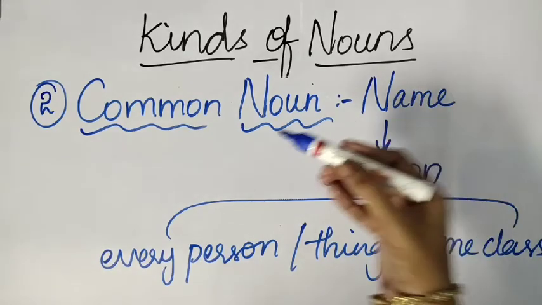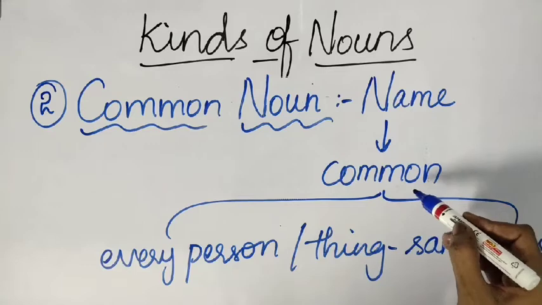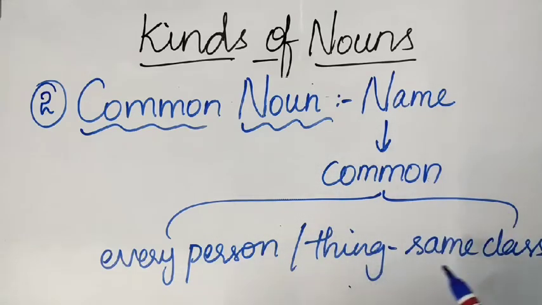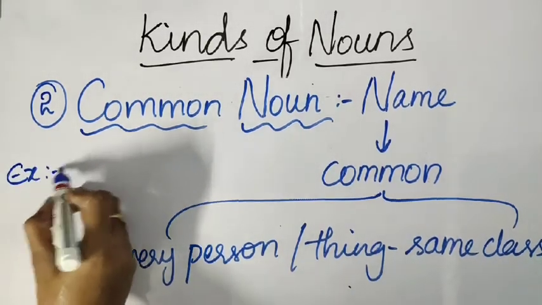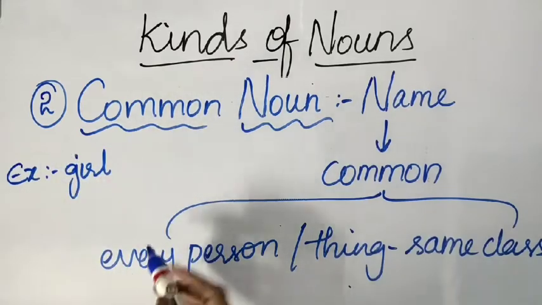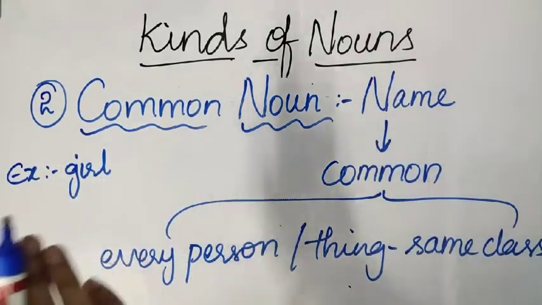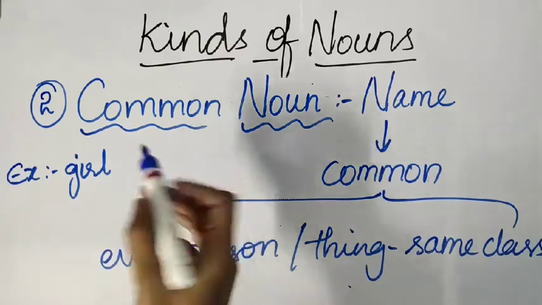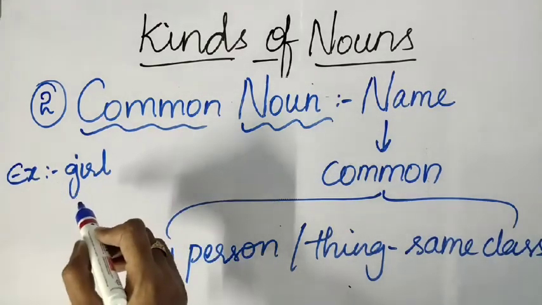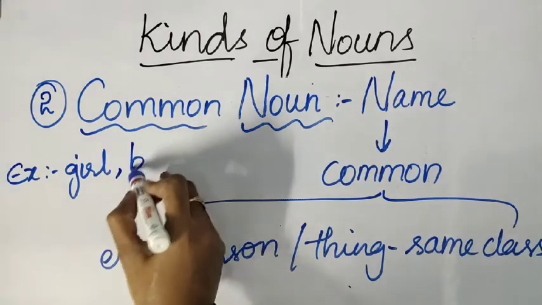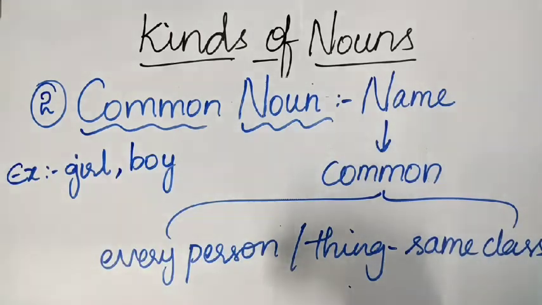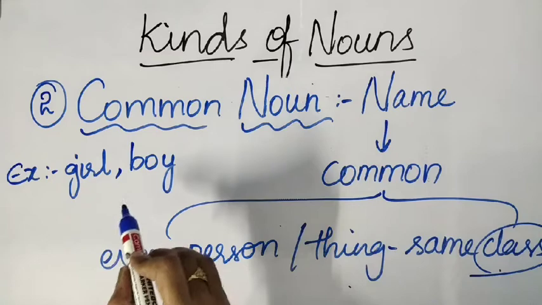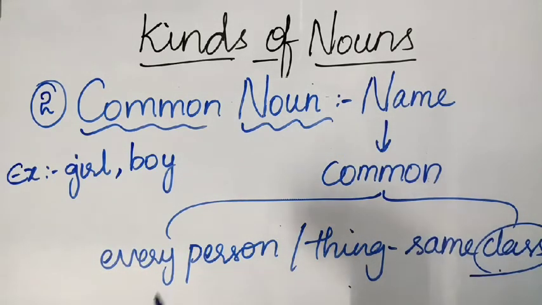Students, a common noun is a name given in common to every person or everything that is of the same kind or class. For example, girl. I'm not talking about a particular girl, I'm just saying girl. It can be any girl. It is a common name given to a person. In a similar way, boy. Boy is also a name given in common to the class called boys. So, this kind of example comes under common noun. Is it clear to you, students?